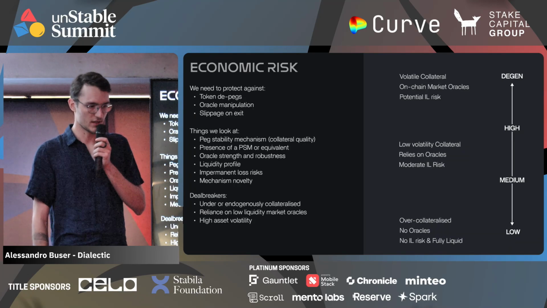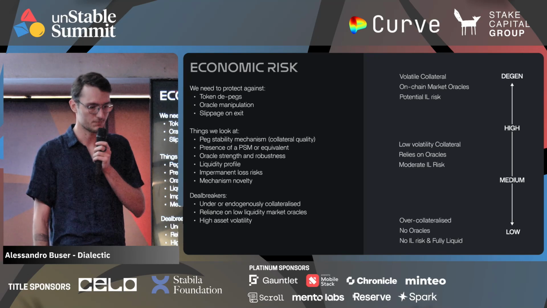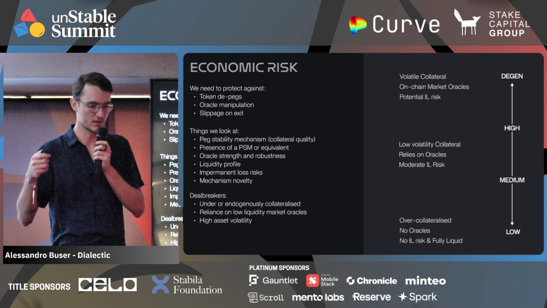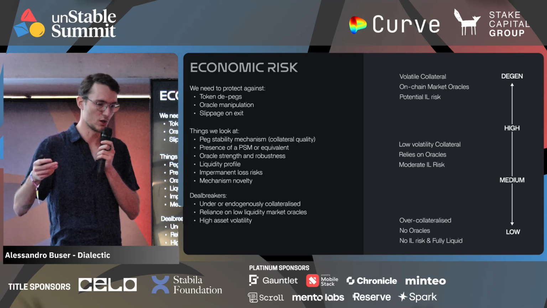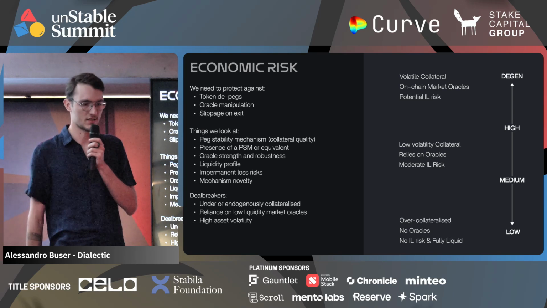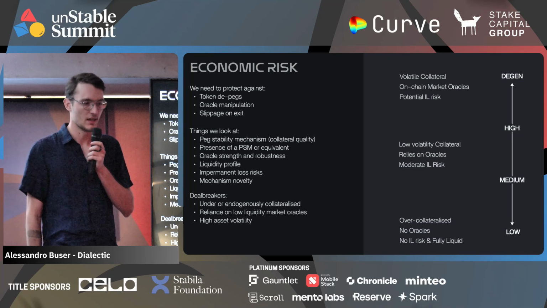On the economic side, we mainly care about pegs of tokens. So if we have exposure to different stable coins in a liquidity pool, we need to understand how stable those pegs are, what is the risk that we have in permanent loss on a token depegging and things like that. And here, the best case is over-collateralized stable coins that don't have oracles, there's no impermanent loss risk. So then the risk profile is really low. But if it's a stable coin that has volatile collateral, that has oracles that are based on market price, and that there is impermanent loss risk, then of course those end up in a higher risk category.